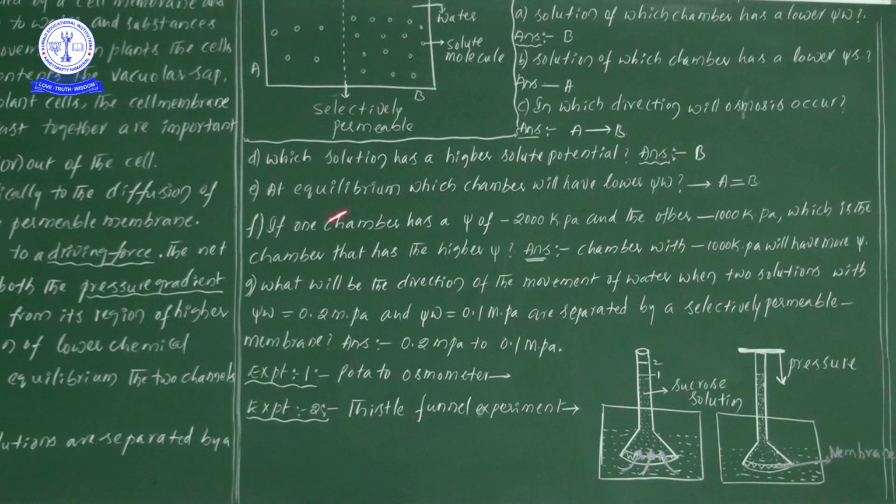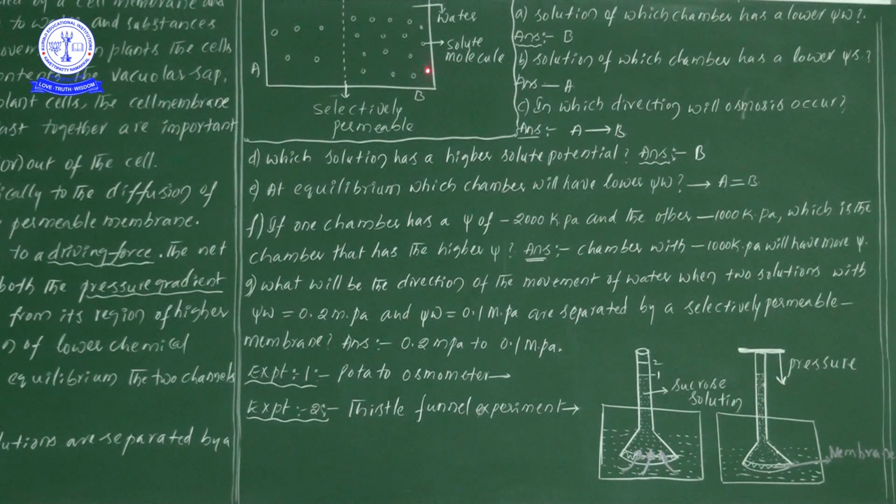Next, the fourth one: which solution has a higher solute potential? The answer will be B. Why? It contains high solute particles, so when high solute particles are there, that particular chamber we consider to have the higher solute potential.